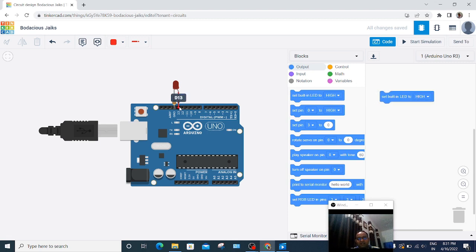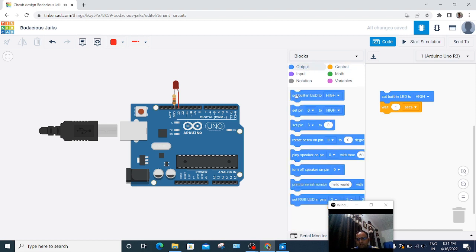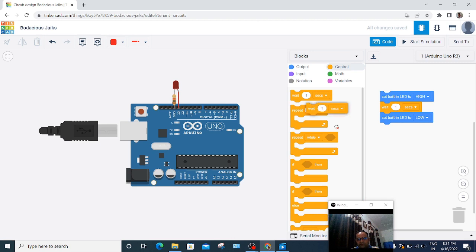This pin number 13 is the built-in LED, and here the light is shown. Then from control, let us make it wait for 1 second. Then again go to output, set built-in LED, make it high and then low, and then again wait for 1 second. So let's start the simulation.